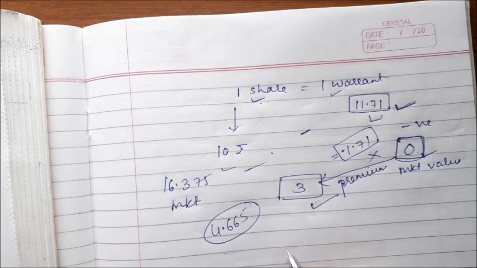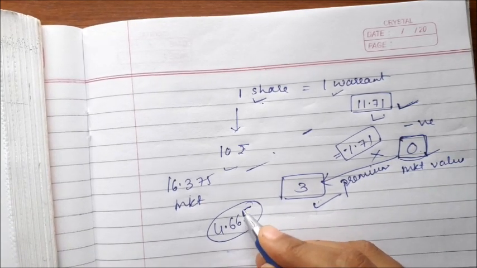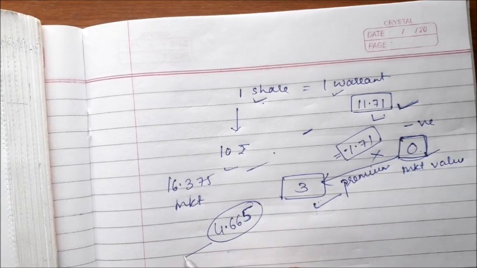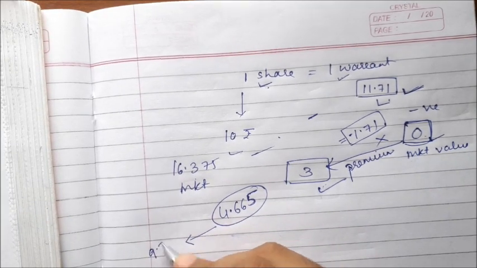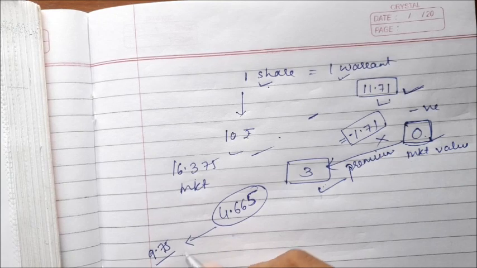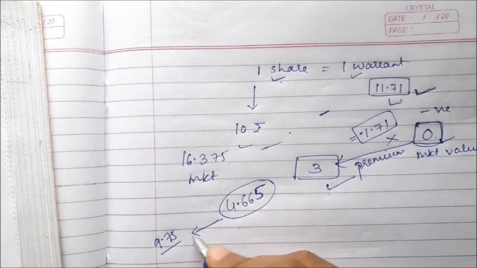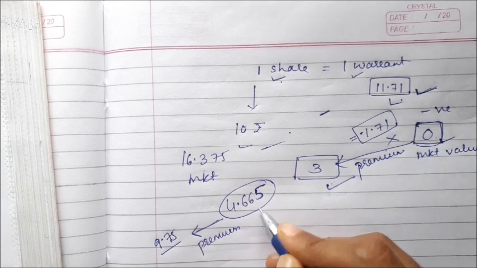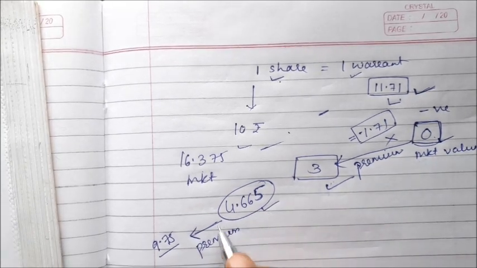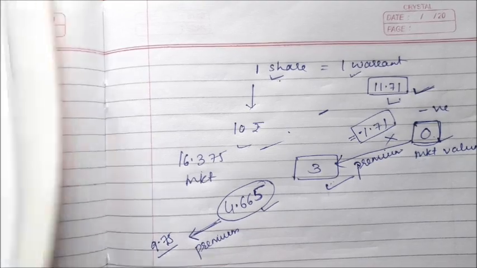In fact, the value is only 4.665, and if the warrant is being sold at 9.75, as stated, everything above this value is premium which we have to pay. In real terms this is the value, but above this is the premium amount.